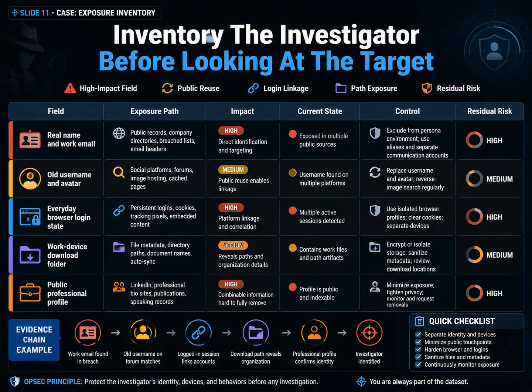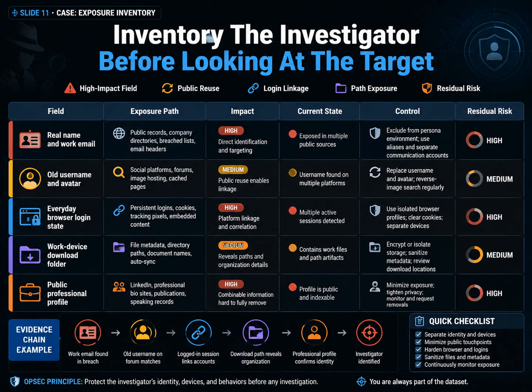Return to the recruitment case and search the investigator from the outside. An old username appears on the forgotten forum. The forum signature points to a professional email. An old avatar reverse searches to a public career profile. The everyday browser is still signed in, and the work computer's download path includes a corporate username. No advanced exploitation is required. Several ordinary linkage chains already exist.